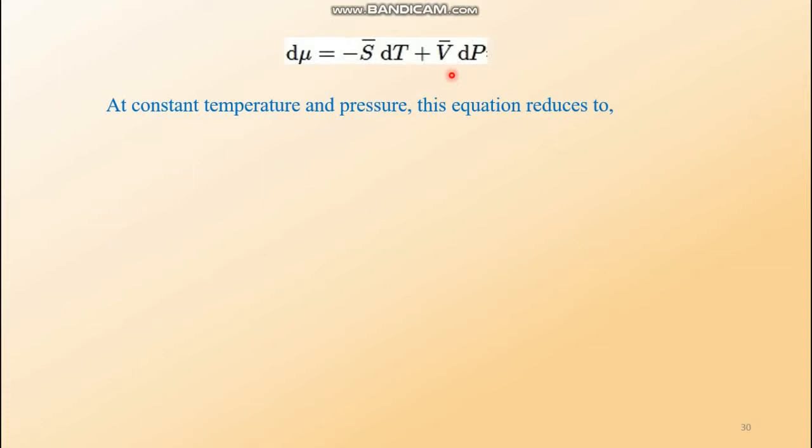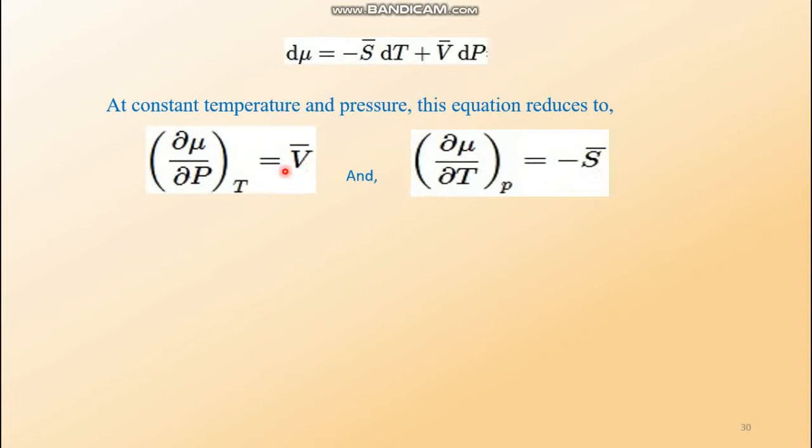So we get the expression del mu by del P at constant T equal to V bar. Similarly, if pressure is kept constant, then this part becomes 0, and dT goes to the denominator of the left hand side, and in the right hand side we have minus S bar. So we have these two expressions: del mu by del P at constant temperature equals V bar, and del mu by del T at constant pressure equals minus S bar. Our main equation is this one. Actually, for this topic this equation would be utilized.